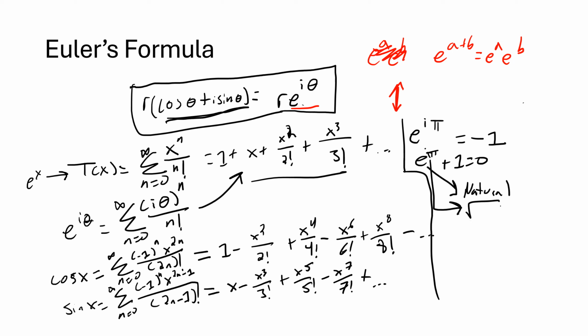You have i, which is weird and hard to visualize, but apparently very useful, the square root of negative 1. You have pi, circles. You have 1, unity, and you have 0. You have so many significant constants all linked by this formula. I don't know of any other formula in math that can do all of that. It's such an incredible mathematical result.